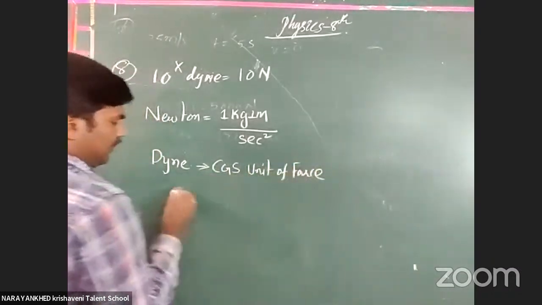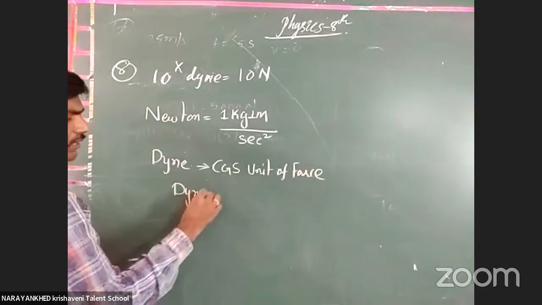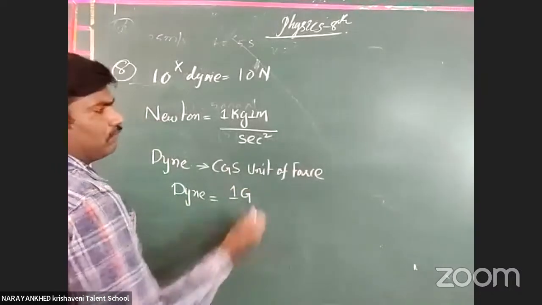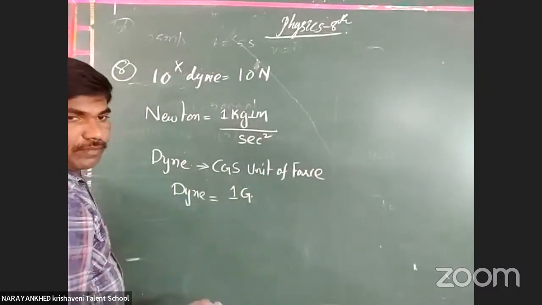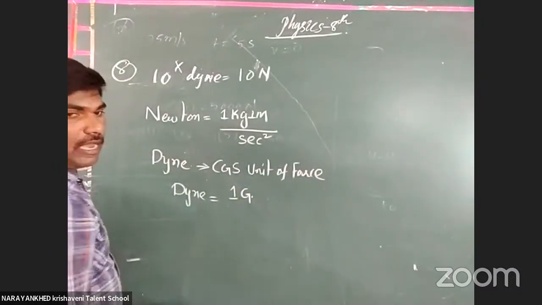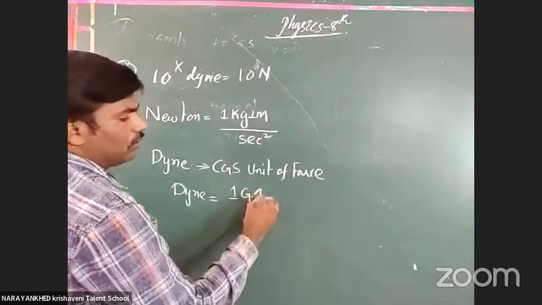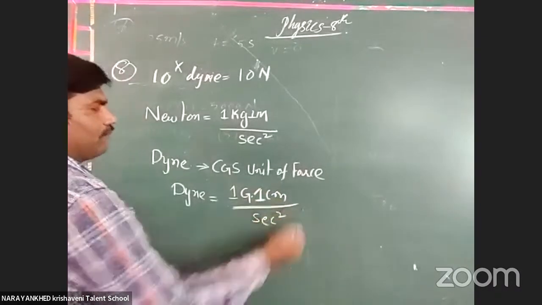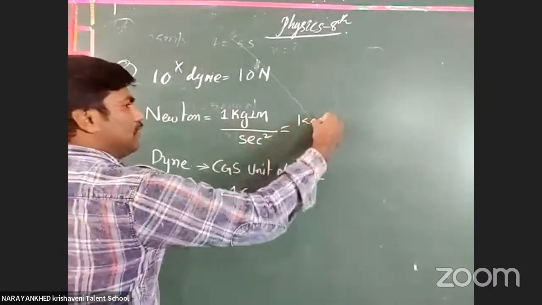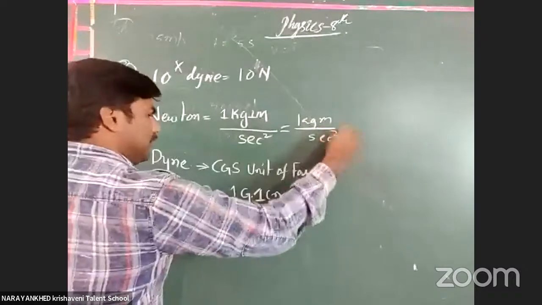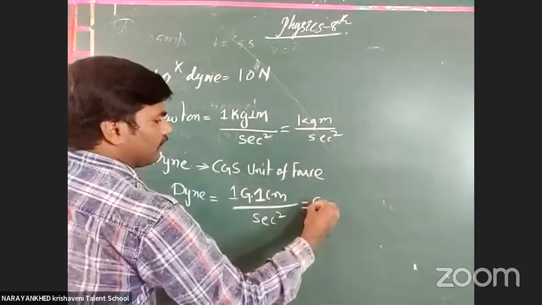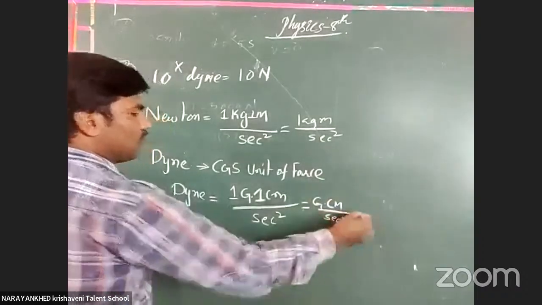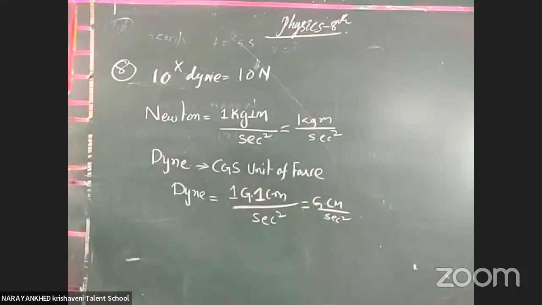Dyne is equal to 1 gram into 1 centimeter per second square. The newton is kg meter per second square, and the dyne is gram centimeter per second square. Got it or not? You know this very well.